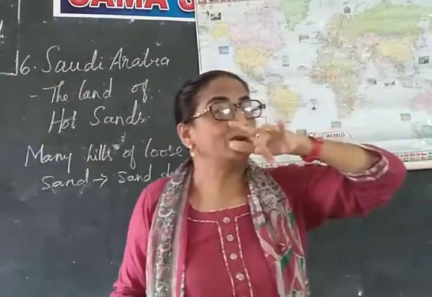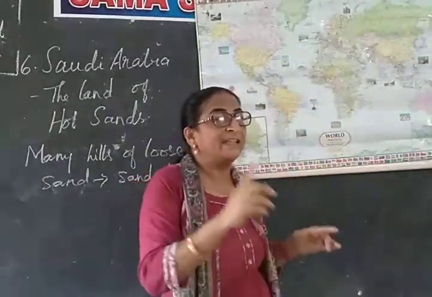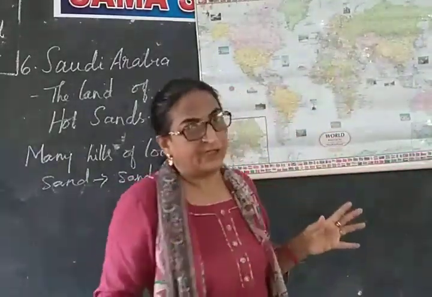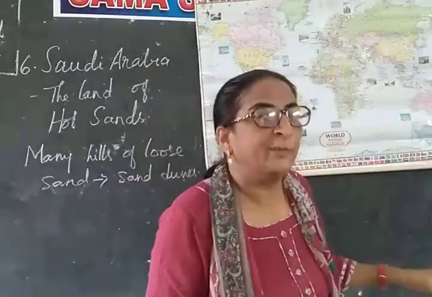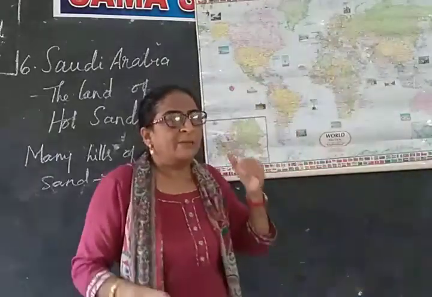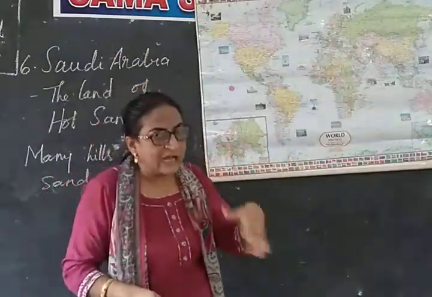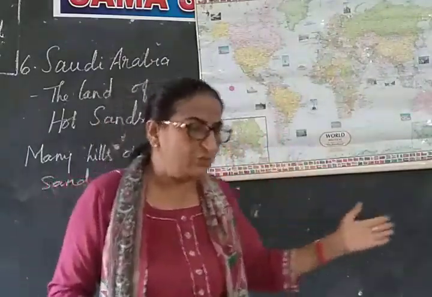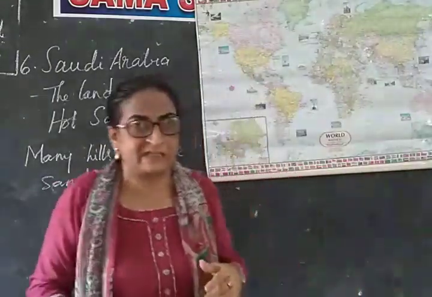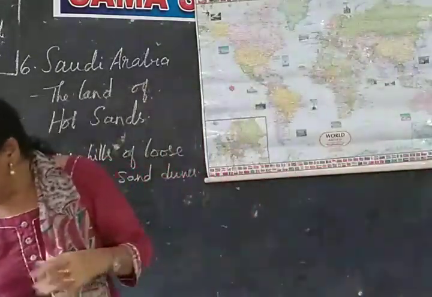So these sand dunes are the hills that are formed by the sand. So they are not permanent ones. So we cannot rely upon these sand dunes because there will be continuous sandstorms in the desert. Because of these sandstorms, what will happen? These dunes also keep on changing their places from one place to another place.